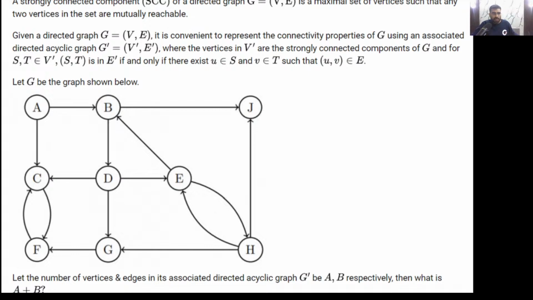Now, let's solve this question. Basically, it is a strongly connected component question. A graph is given to you.